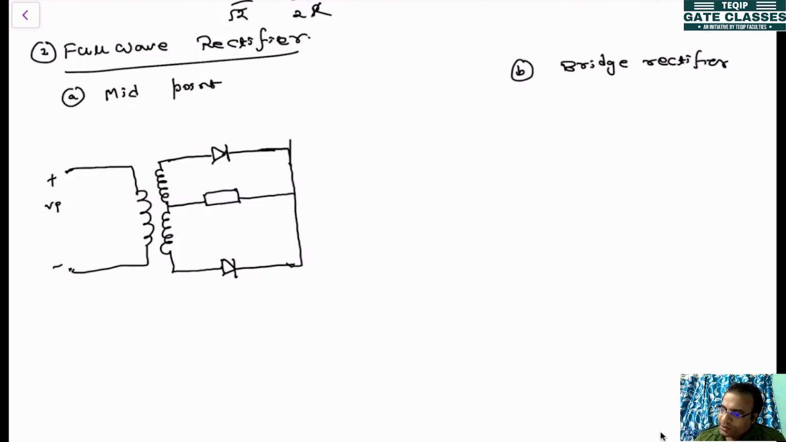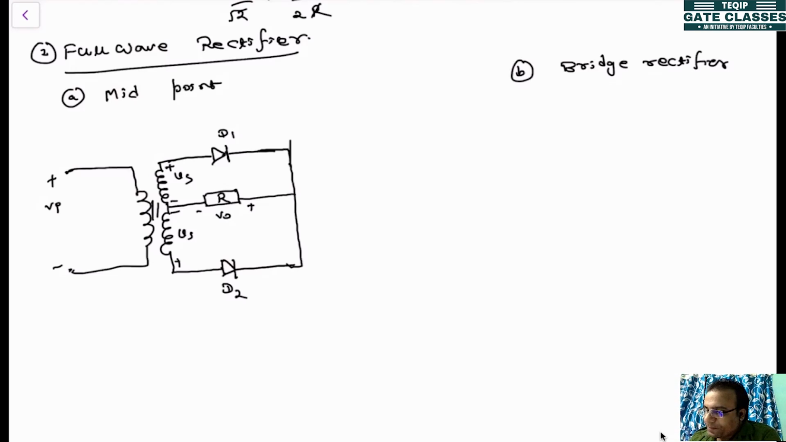This is VP, this is VS, this is also VS. So this is plus, this is minus, this is D0, this is the resistive load having resistance R. So this is diode D1, this is diode D2. Okay, this is the center tap. So this will be plus, this will be minus, this will be minus, this will be plus.